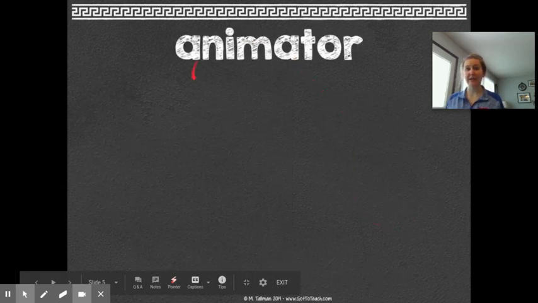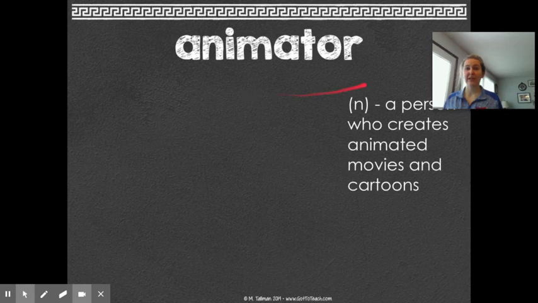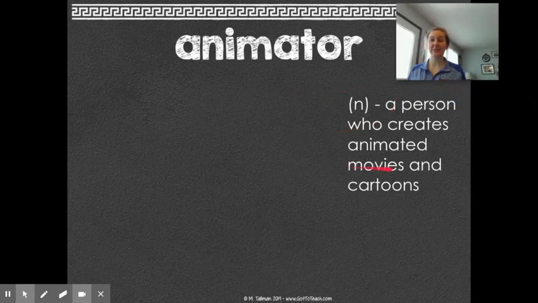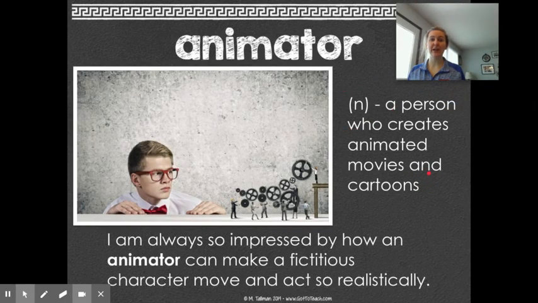Animator has the root anim in it, meaning to bring to life. It's a person who creates animated movies and cartoons. So when you create those animations, I'm bringing those inanimate things to life. I'm always so impressed by how an animator can make a fictitious character move and act so realistically.